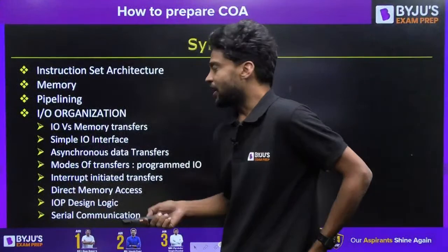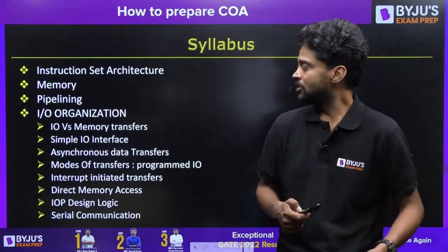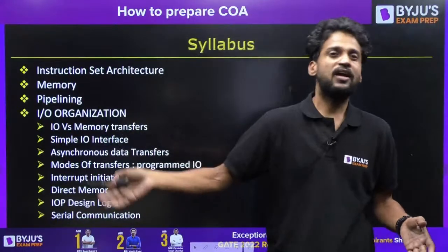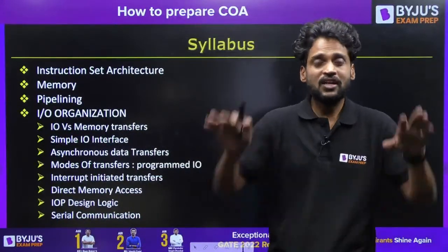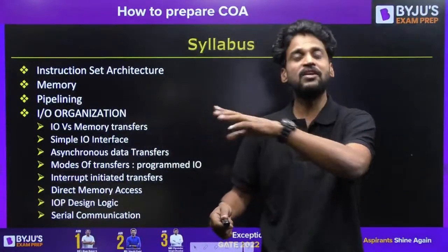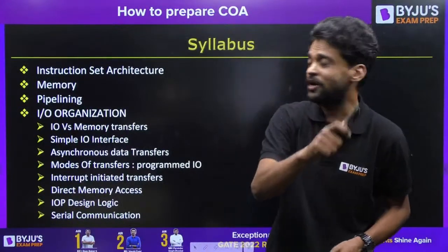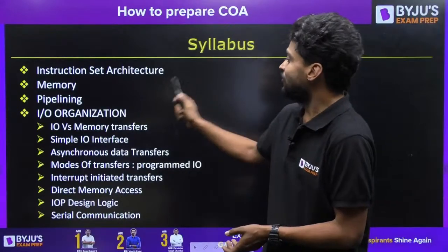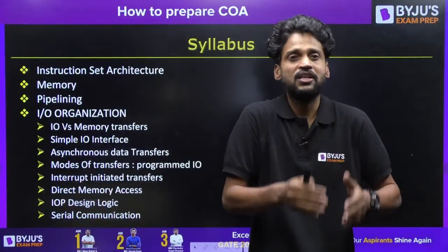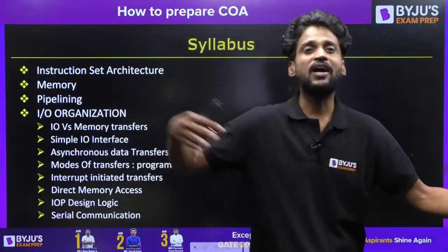Next thing is I/O organization. How I/O devices will be able to get connected to the CPU, and in which we're going to understand what are the different transfers, from where to where the information will get transferred, what are the different locations where the information will get exchanged, from the I/O device to the main memory, how the information will get transferred, what are the modes of transfer, everything we'll discuss. In addition to which, we are also going to discuss some I/O interface. We need to have an interface in order to establish a communication medium in between the CPU and the I/O devices.